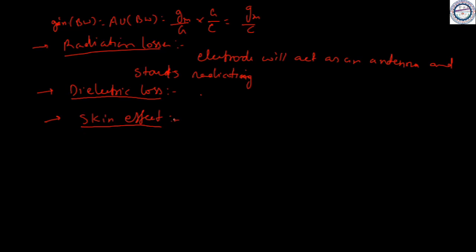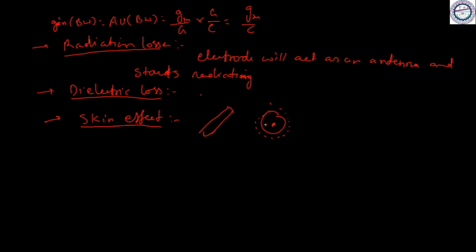If I have a wire and see its cross section, at microwave frequency current will flow at the perimeter of the metal, and at the center the current density is less, because all the carriers are circulating at the perimeter.